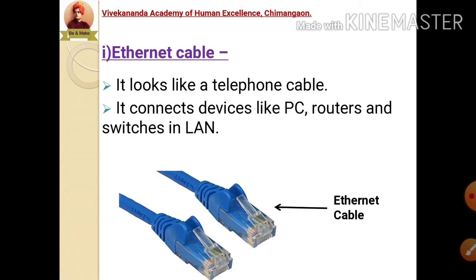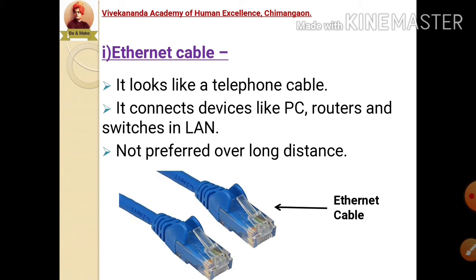It connects devices like PC, routers and switches in LAN. But this cable is not preferred for a longer or larger distance. These kind of cables are not able to transmit the data over a long range or long distance.